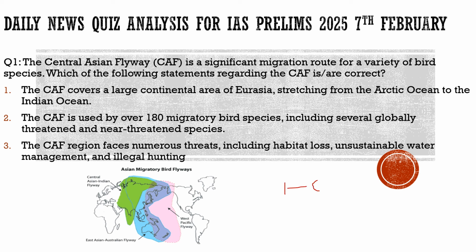We'll take up the most important news articles from the newspapers, break them down into the simplest language possible, and try to derive the possible prelims questions from those articles, so that it will give you the idea what should be your approach when you are reading the news articles, what part of the newspaper is important for you, and how you can expect a prelims based question from that particular article.